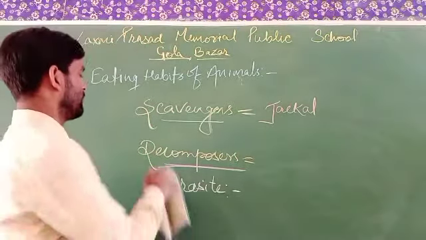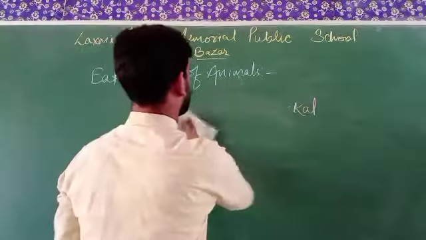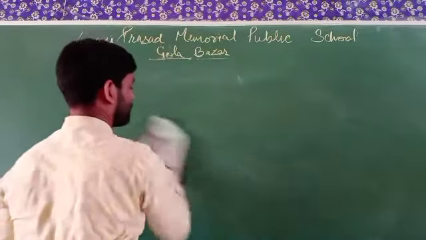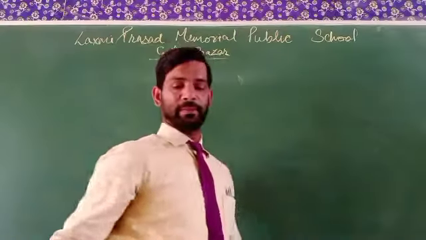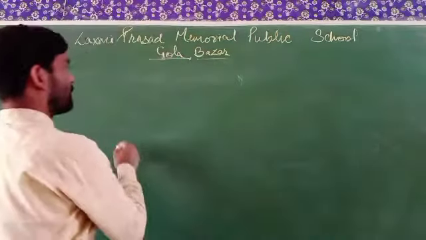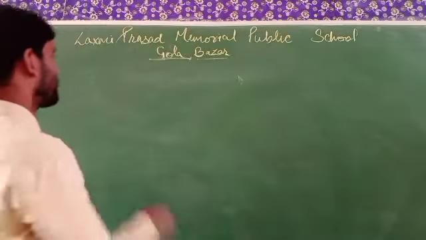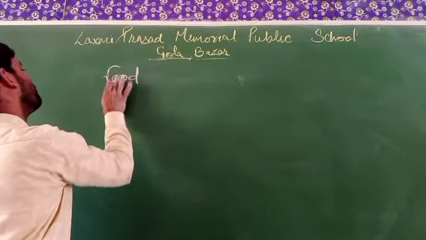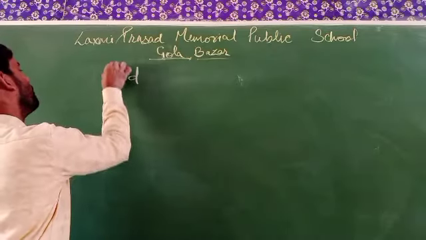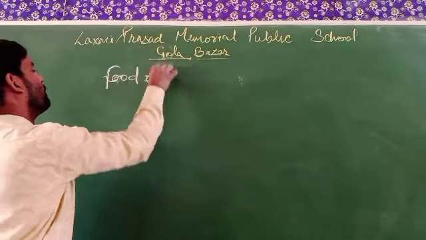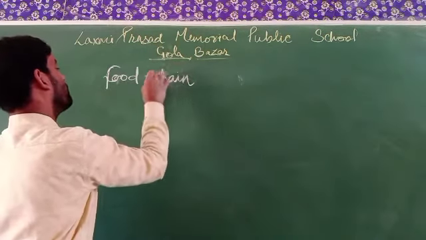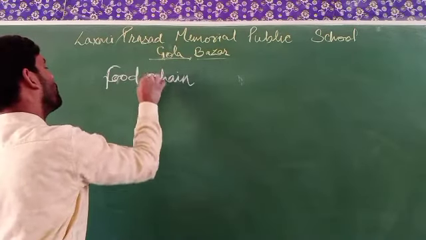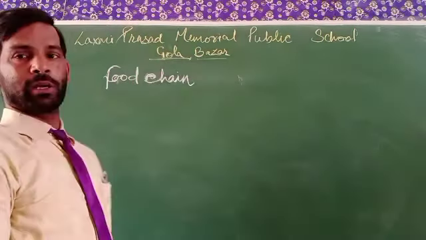Now next one is food chain. What does food chain mean?